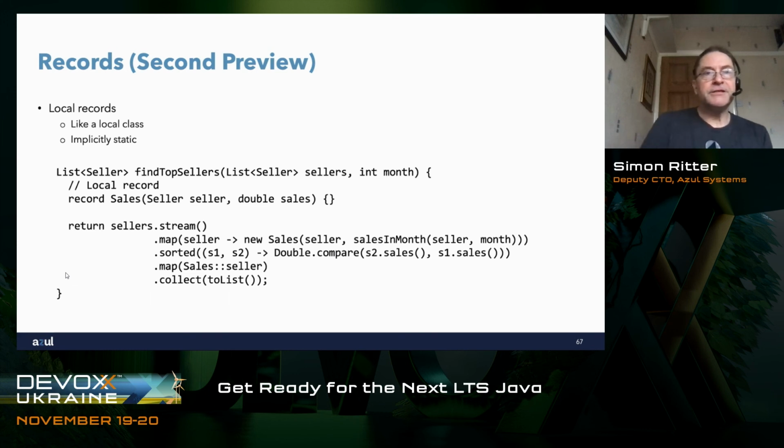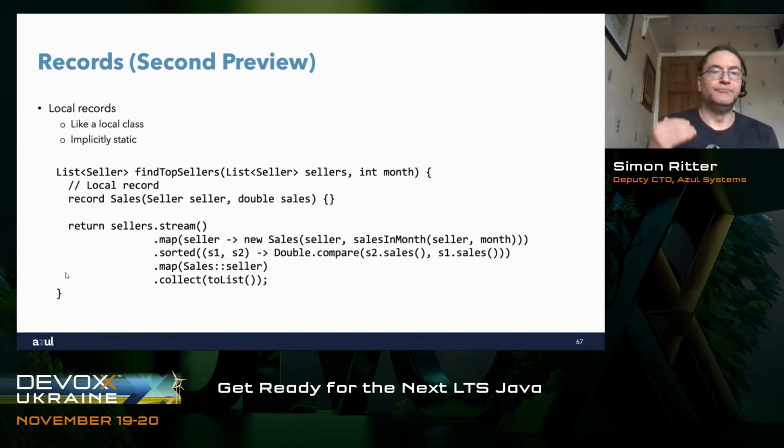The other thing they did in the second preview of records was to allow local records, and this I think is a really good thing. So what this does is allow you to include a record so that it's only used within a particular method. Rather than having to define it across your whole application, you say, I want to use this just in this method, and it makes life easier in terms of not having, again, type pollution and stuff like that.